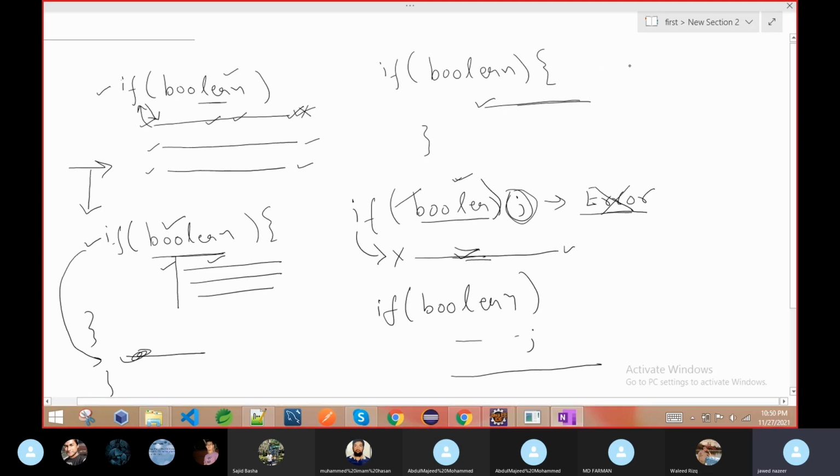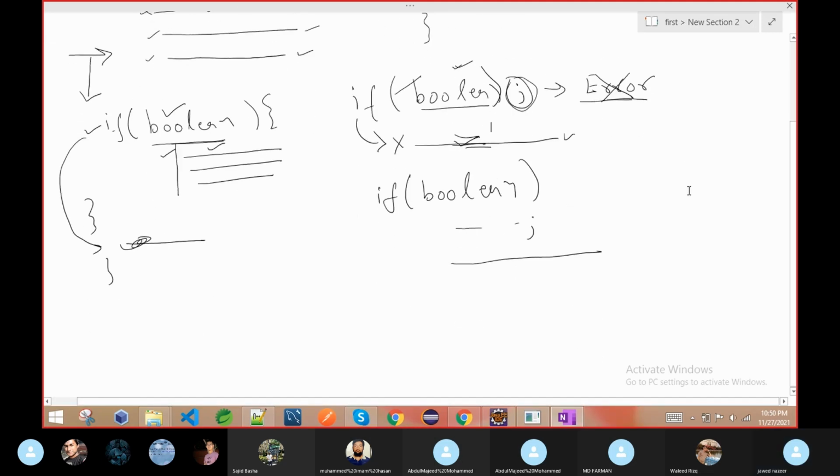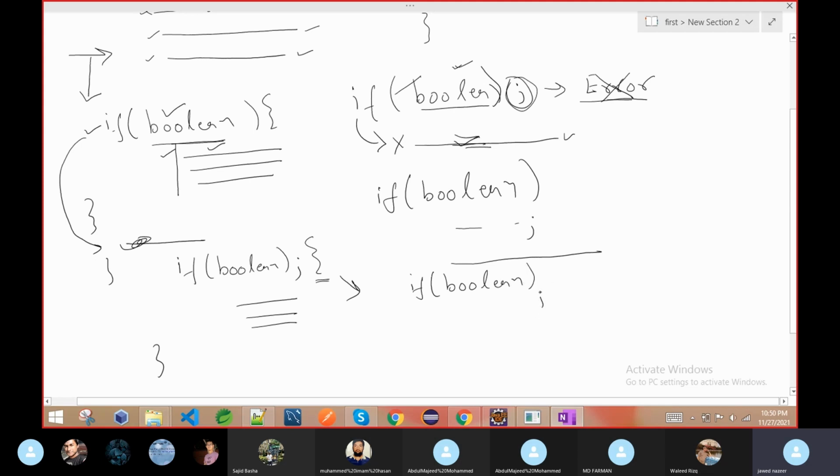Now the same thing, suppose again we are writing if, any boolean condition, and then we have maybe one line, maybe two lines, maybe 100 lines inside the brackets. Now suppose by mistake I again give a semicolon here, then what will happen? It is again not an error. If you translate this into the programming language, it looks like any boolean condition, and again you added a blank line, then you created this bracket block, no problem.